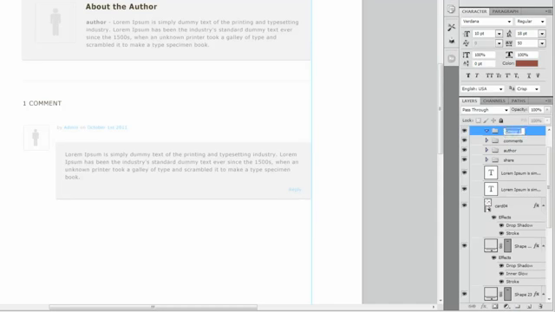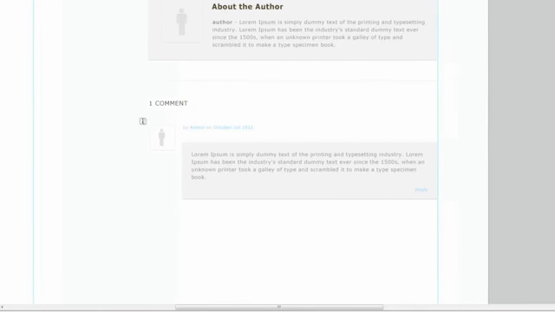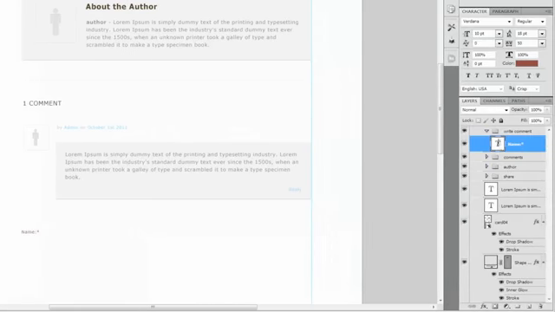This will be our last group, and call it write comment. We're going to go ahead and create our form. Go ahead and grab your type tool, and we want it up against the left edge here, and put in name, and then we'll put an asterisk because it is required. Go ahead and press enter.